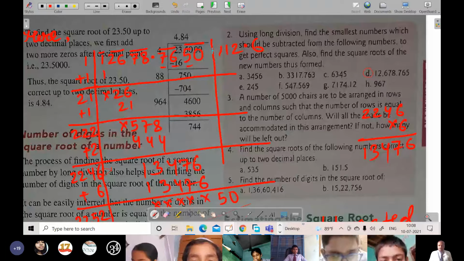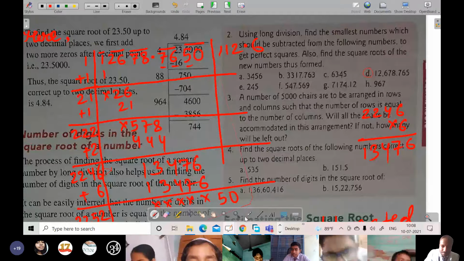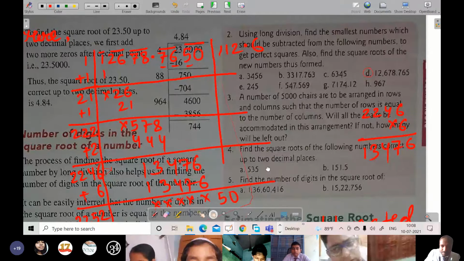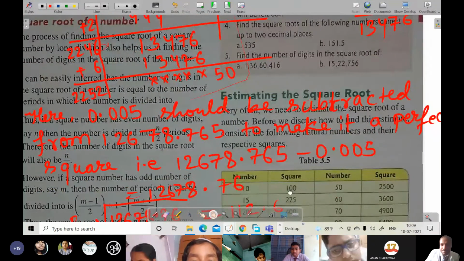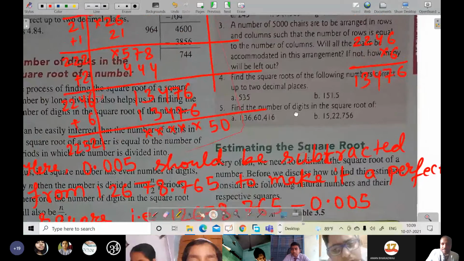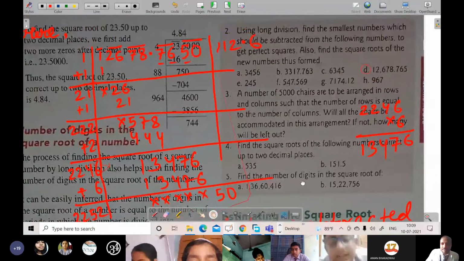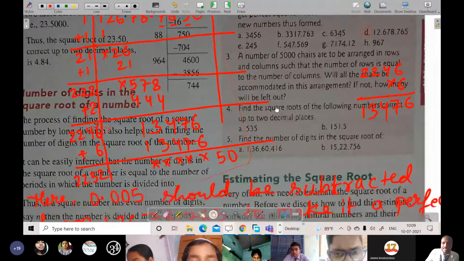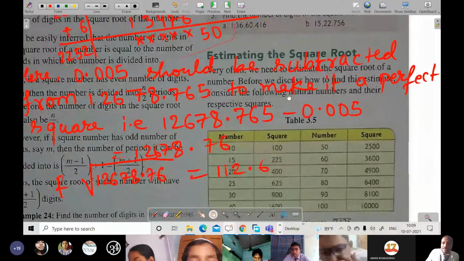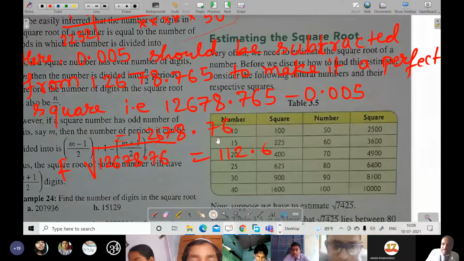Clear to everyone? Any more doubt in this? After subtracting 0.005, whatever comes will be the perfect square number.